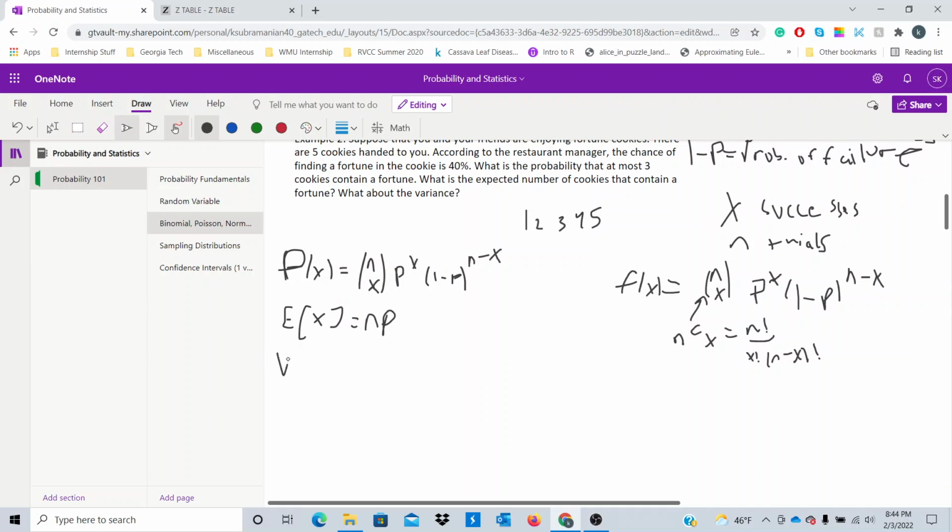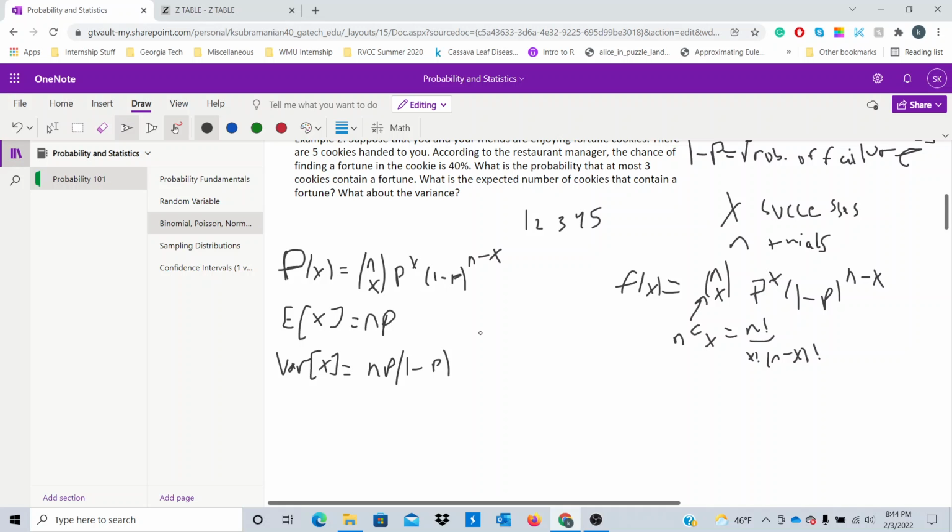Now, we also want to know about the variance. So the variance of a binomial distribution will be n p times 1 minus p. So this is our formula for the variance of a binomial distribution. And you'll notice that standard deviation is simply the square root of the variance. So if we want to find the standard deviation, all we have to do is take the square root of n p times quantity 1 minus p.